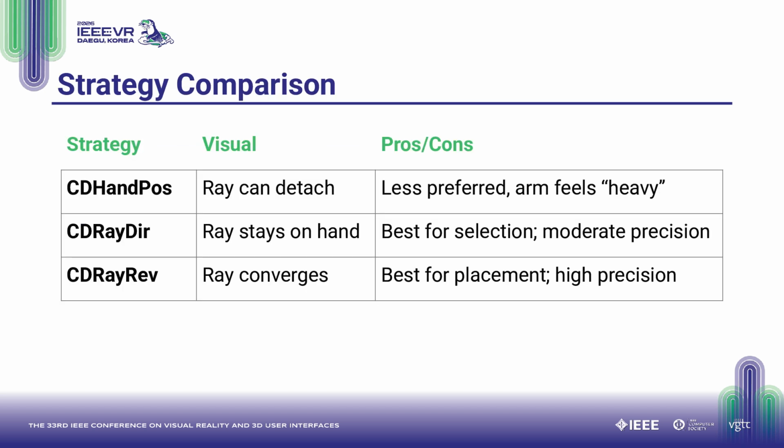Here is a summary of how the strategies compare. CD hand pose can cause the ray to detach from the hand. It was less preferred because the participants felt their arm heavy. CD Ray Deer keeps the ray aligned with the hand and is best suited for selection tasks with moderate precision demands. CD Ray Rev causes the ray to converge and is best for placement and high-precision tasks. It was the most preferred technique for difficult conditions.